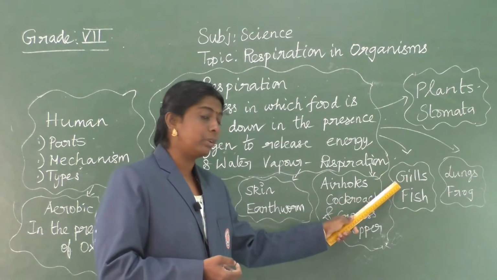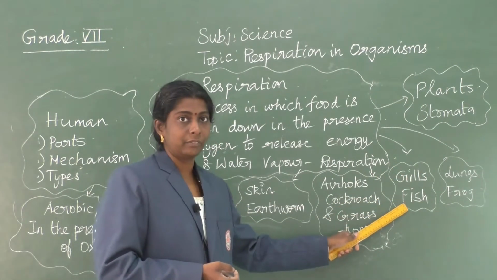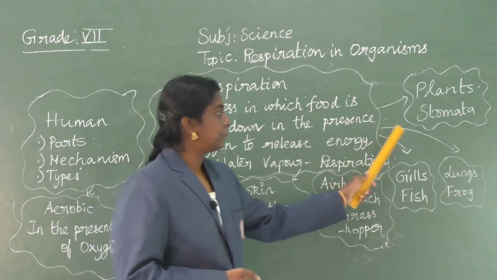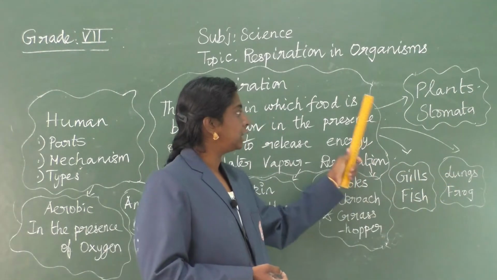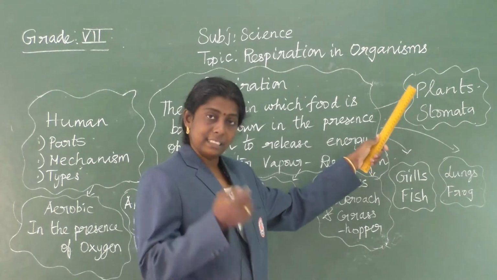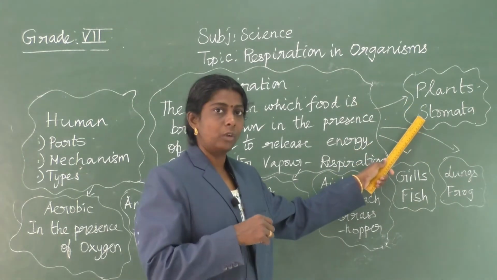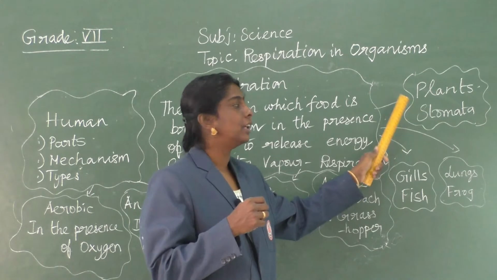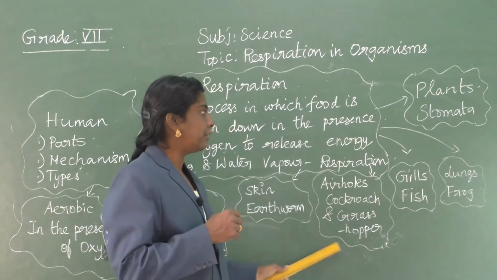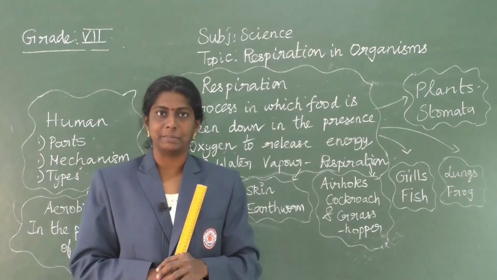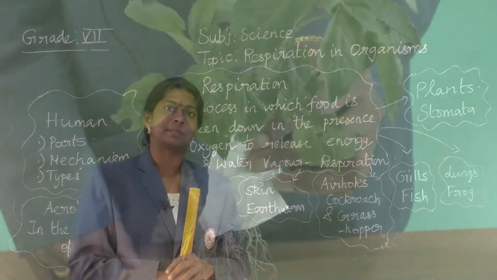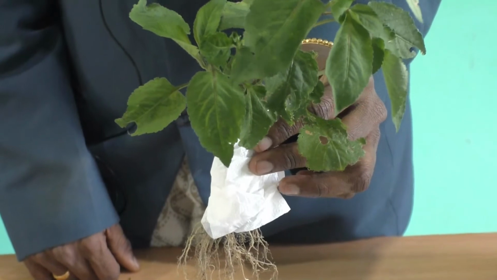Respiration might take place through gills in fish, and through lungs in frogs. In plants, respiration might take place through stomata, the guard cells' stomata. So, we are going to learn about all the different types of respiration and how it happens in different organisms. Clear? Yes, children.